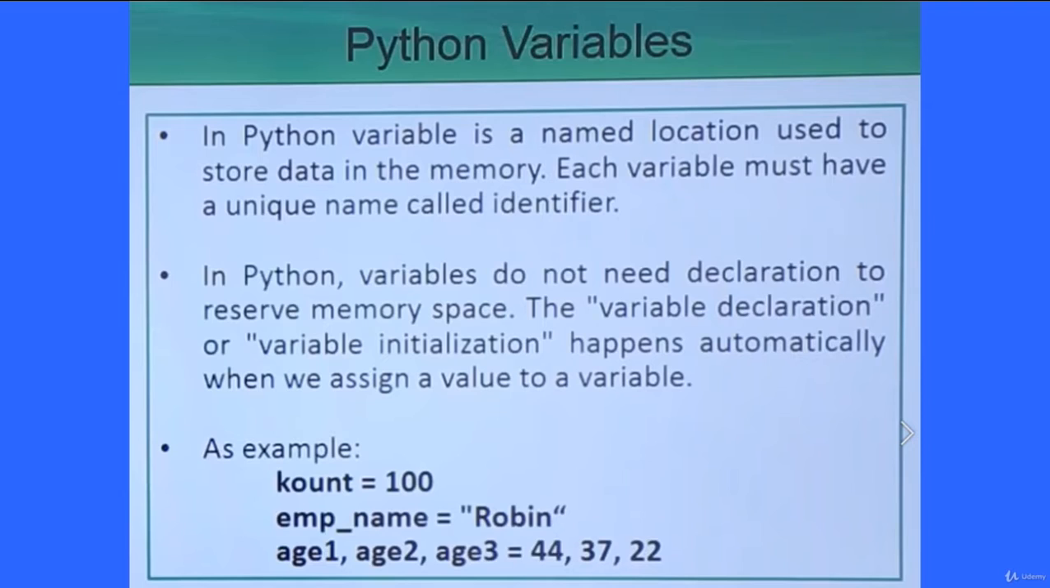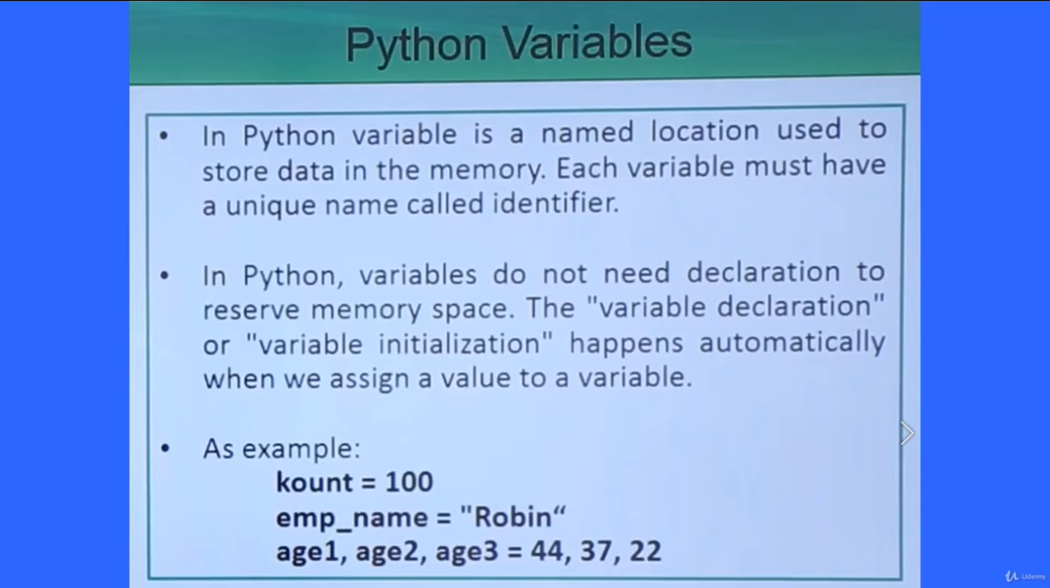In Python, variables do not need declaration to reserve memory space. The variable declaration or initialization happens automatically when we assign a value to a variable. So there is no need to define all the variables at the beginning of the code. Like in C and C++, we always write all the variables and the respective data types at the beginning of our code, and then only we can use them in the successive code. But that constraint is not there in Python.